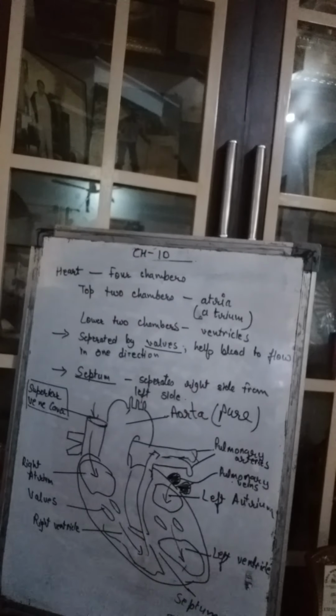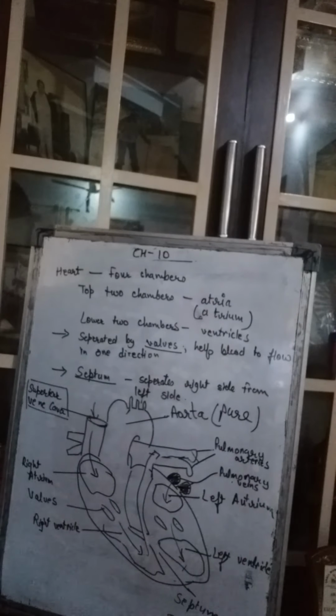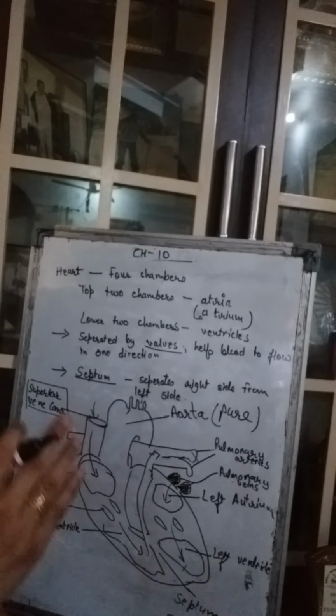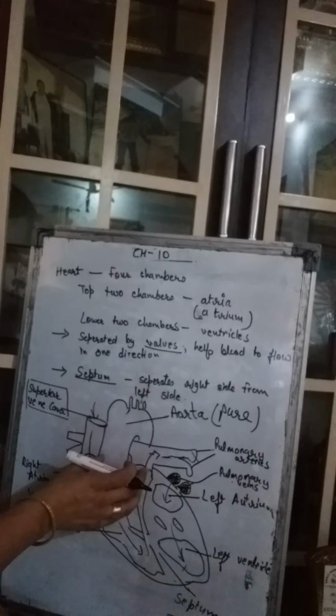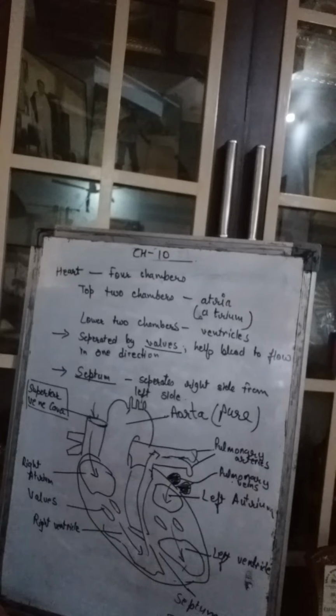parts of the body. So this superior vena cava was bringing the impure blood from all parts of the body and this aorta is carrying the pure blood to all parts of the body. From the lungs it cannot go directly. From the lungs the blood comes to the heart. From the heart then it goes to the different parts of the body. Is that clear? How this heart functions?